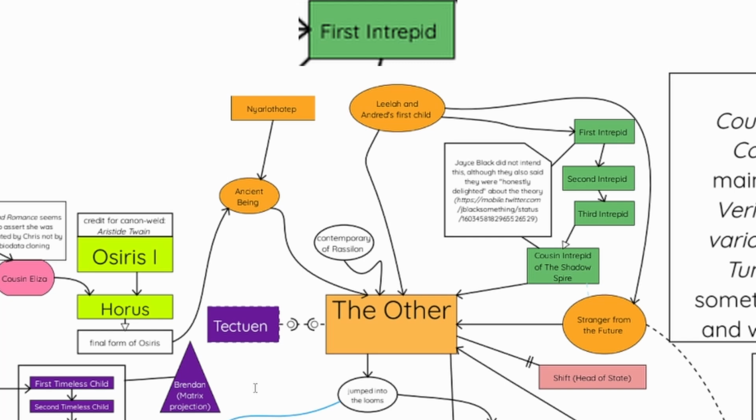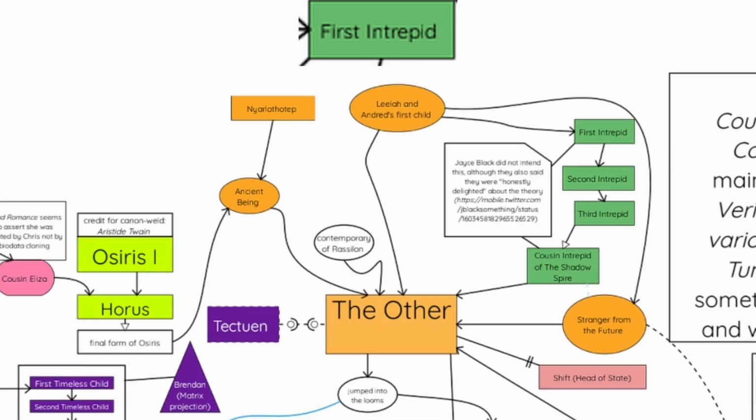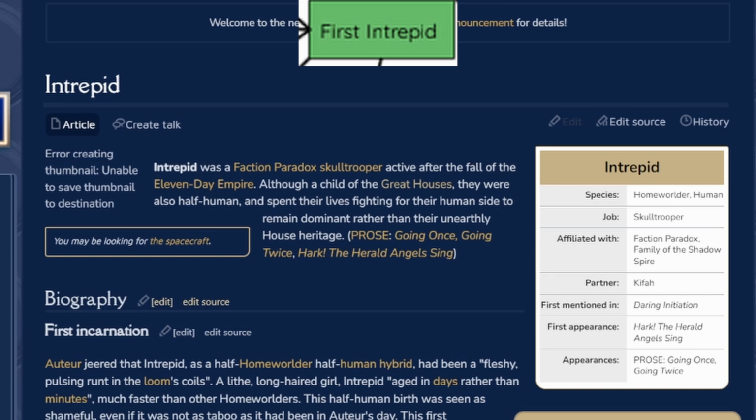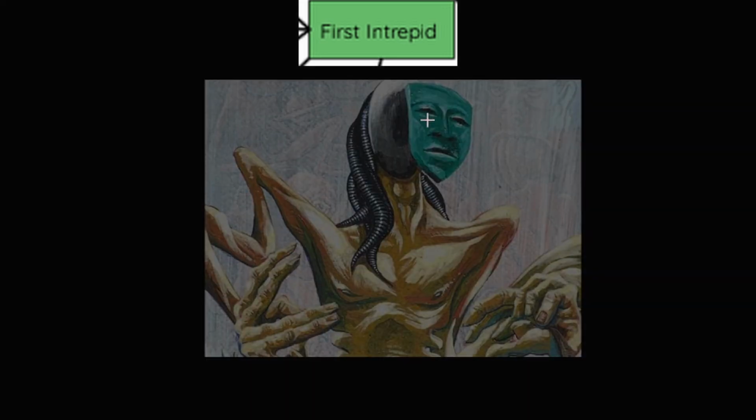Yeah, that's because of the several wars, like the war in heaven, etc. Those all changed the timeline a lot. The Great War between the vampires and the Time Lords, and also the Time War between the Time Lords and Daleks, and the War in Heaven, which was fought between the enemy and the Time Lords, with faction paradox being there sometimes, pursuing a neutral role. And the enemy, they look kind of funky.